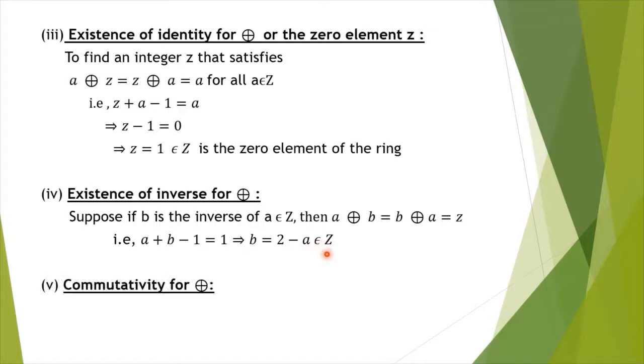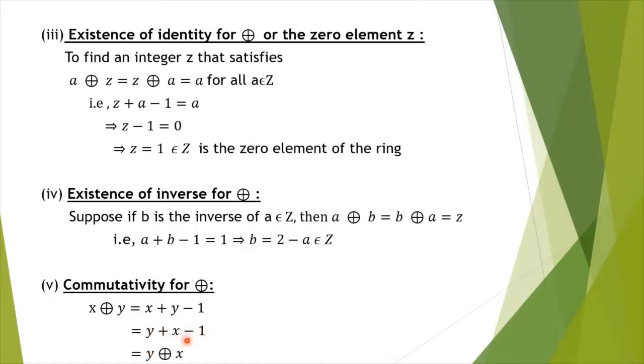And finally for addition, we shall verify the commutative law. x plus y is nothing but x plus y minus 1 by the definition in this set, and as ordinary addition follows the commutative law, this can be replaced as y plus x minus 1, which is nothing but y plus x.